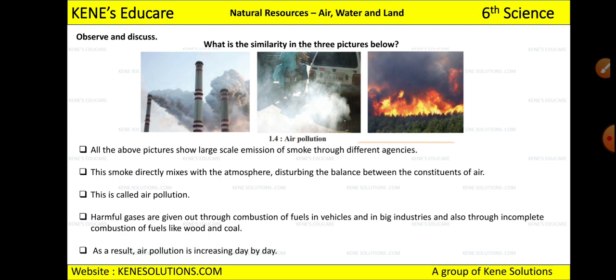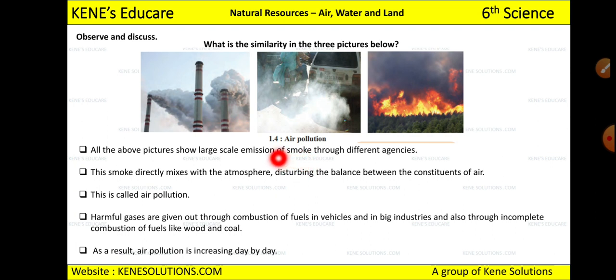Because of the combustion of fuel, because of big industries, and because of the incomplete combustion of fuel like wood and coal. So these are the reasons because of which air pollution occurs. And as a result, we are not stopping the industries from emitting this harmful pollution. We are not controlling the use of cars. Even for small distances we are using cars nowadays.